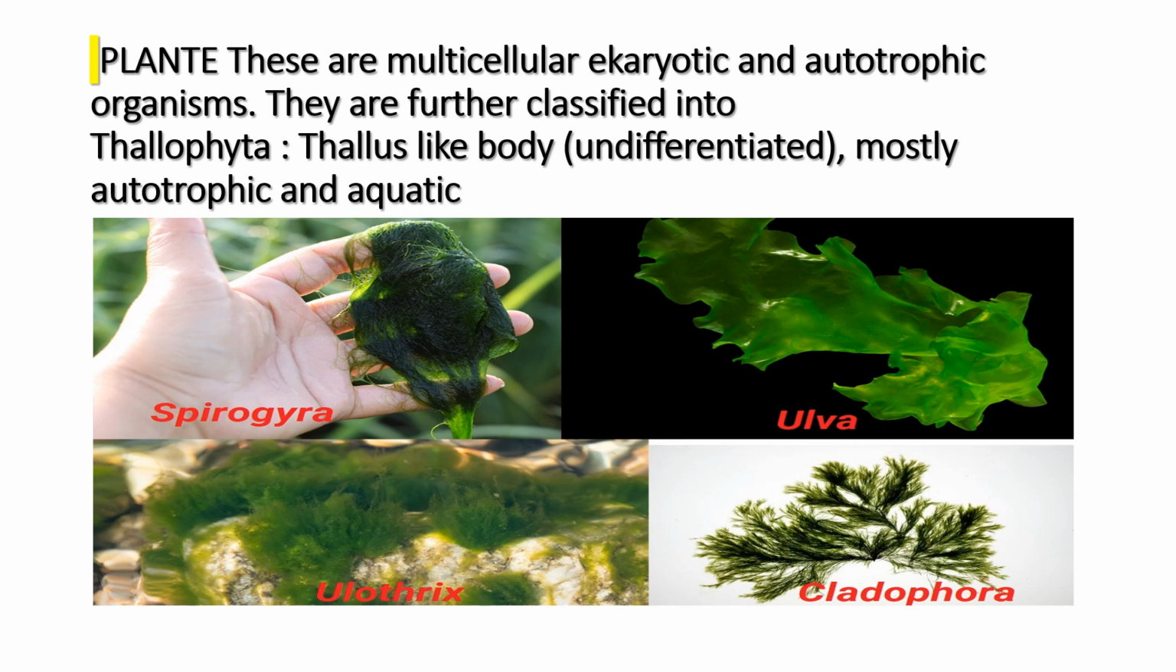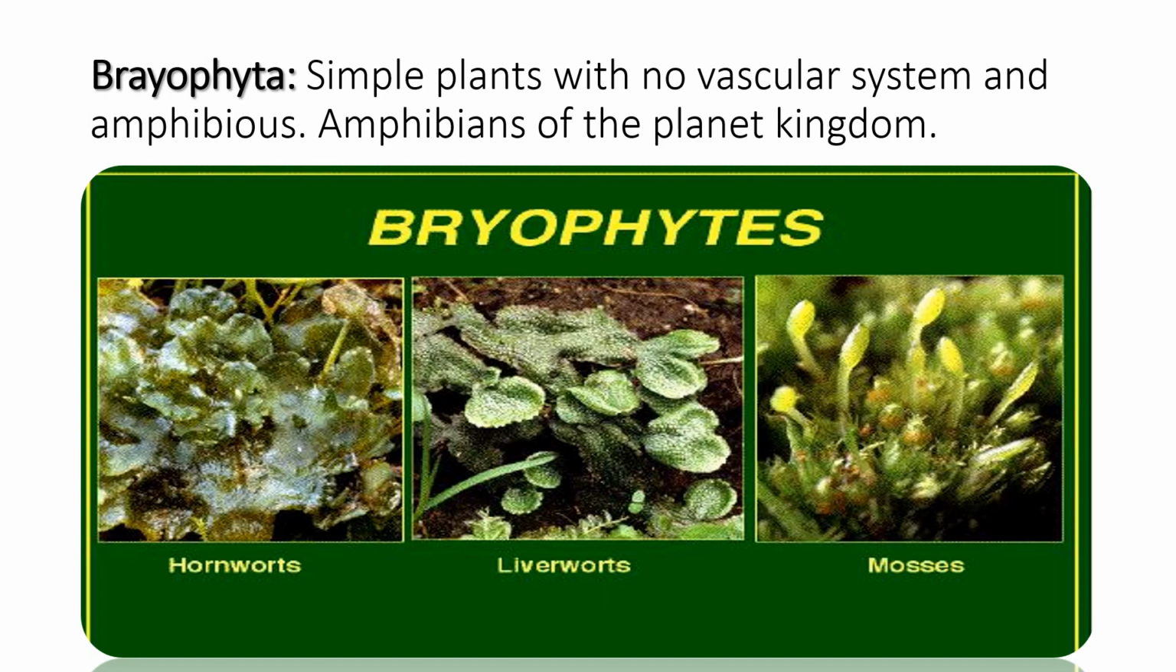Next, Plantae. These are multicellular, eukaryotic and autotrophic organisms. Eukaryotic, we already know, means membrane-bound nucleus, and autotrophic means they don't depend on others for making food material. They are further classified into Thallophyta. Thallophyta means a thallus-like body, undifferentiated, mostly autotrophic and also aquatic. These all live in the aquatic region and don't depend on others. Examples: Spirogyra, Ulva, Cladophora, Ulothrix. These are all Thallophyta species.